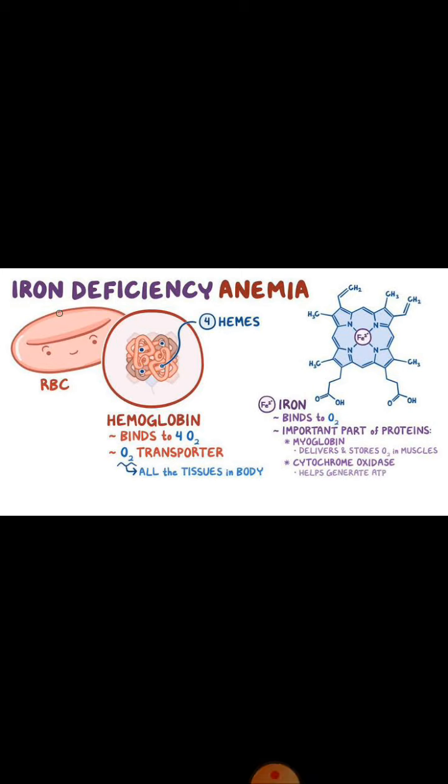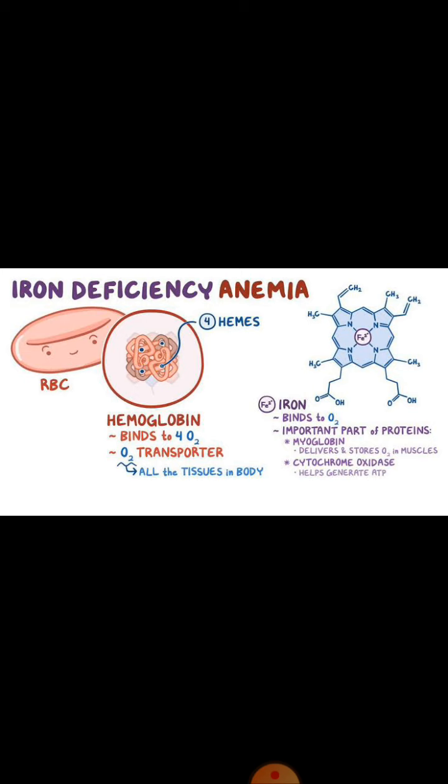As the name indicates, iron deficiency anemia occurs due to deficiency of iron. We know that red blood cells contain hemoglobin. This is a red blood cell, and inside the red blood cell, hemoglobin is present. Hemoglobin is made up of 4 heme molecules. These are the 4 heme molecules present inside the hemoglobin. For the formation of each heme molecule, iron is required. As we can see, in the center of the heme molecule, iron is present. So when there is deficiency of iron, hemoglobin cannot be produced.